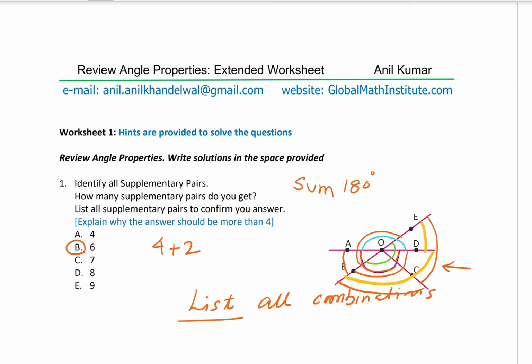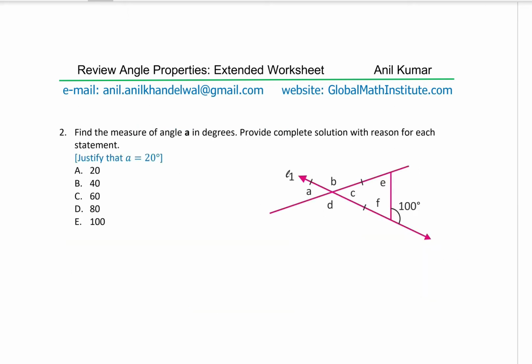Perfect. Let's take up the next question, which is external angle based. Find the measure of angle A. We need to find this angle in degrees. Provide complete solution with reasons for each statement. So let's begin from here. So we can say that the angle F here is equal to 100, is outside exterior angle. So we can say that is 180 minus 100. Why? We have a linear pair.